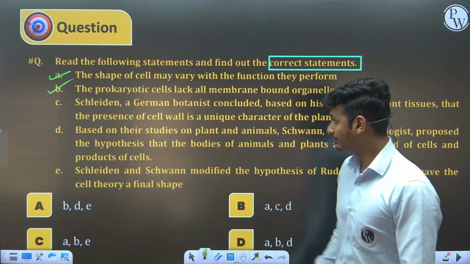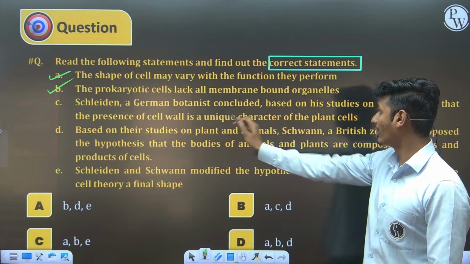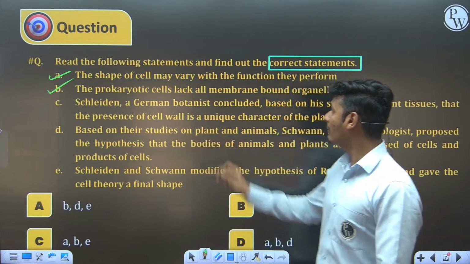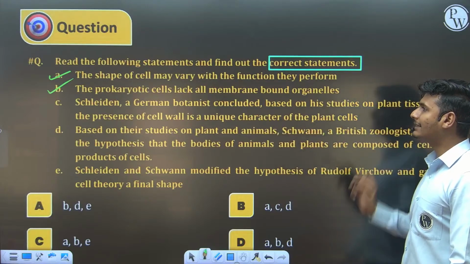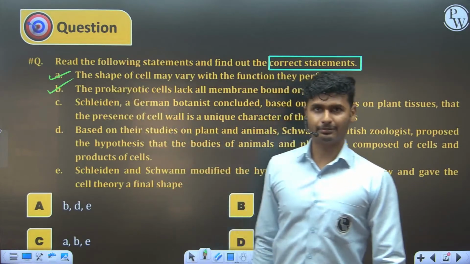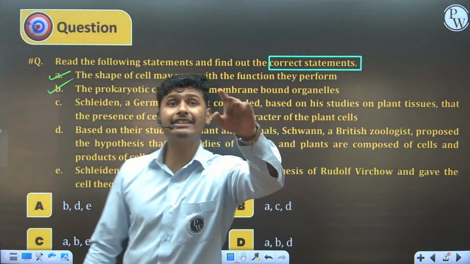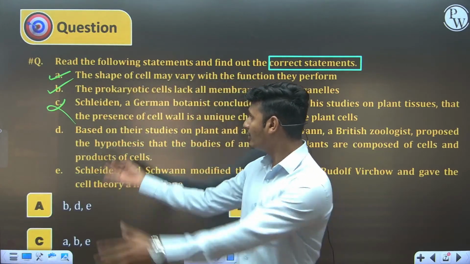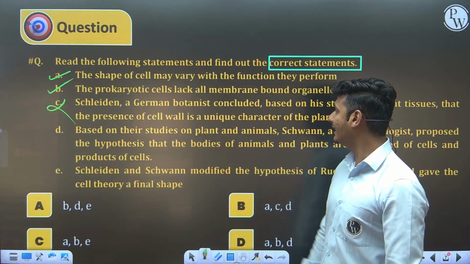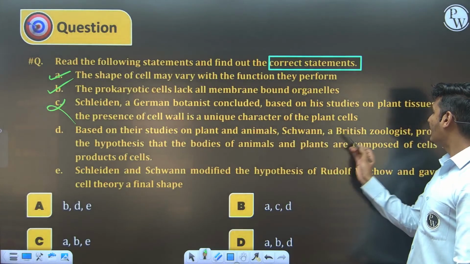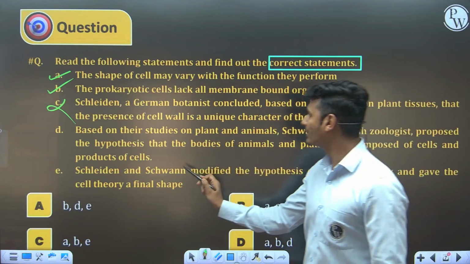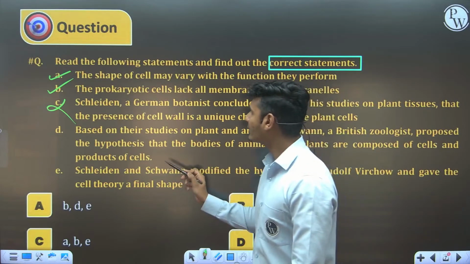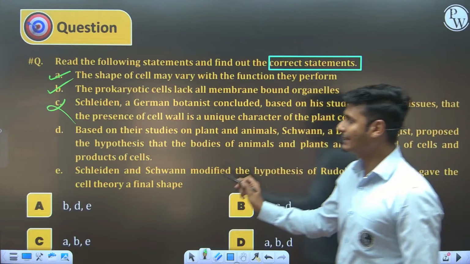Now third statement: Schleiden, a German scientist or botanist, concluded based on his studies on plant tissue that the presence of cell wall is a unique characteristic of plant cells. It is given by Schwann. So it is a wrong statement. C is not a correct statement. Now coming towards point number D: based on his studies on plants and animals, Schwann, a British zoologist, proposed the hypothesis that the bodies of animals and plants are composed of cells and products of cells. Yes, it is a true statement. It is the NCERT line on page number 2, Cell the Unit of Life chapter.